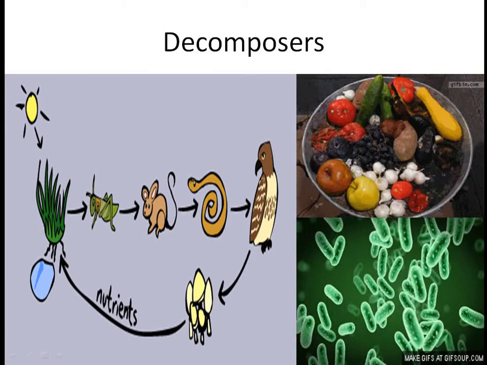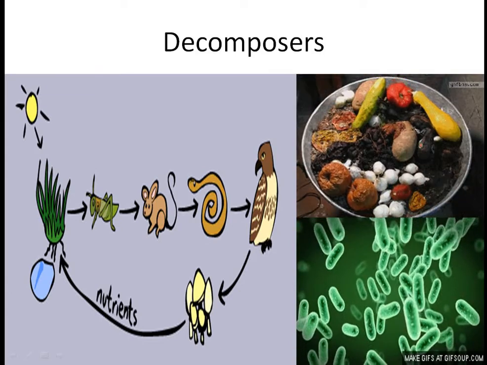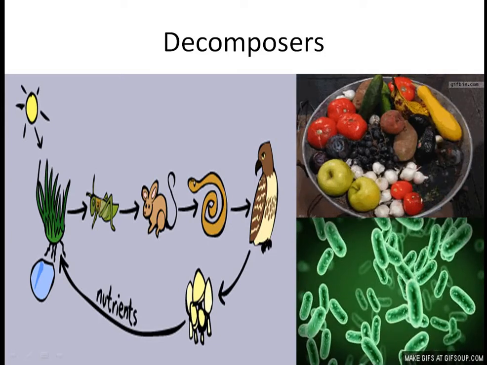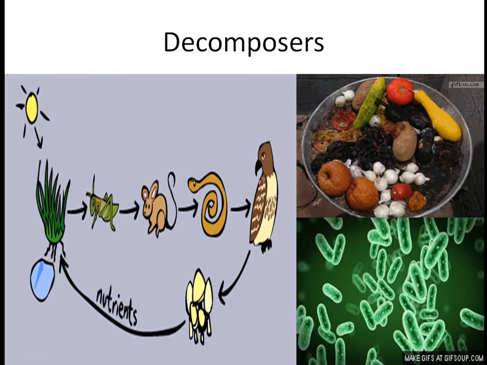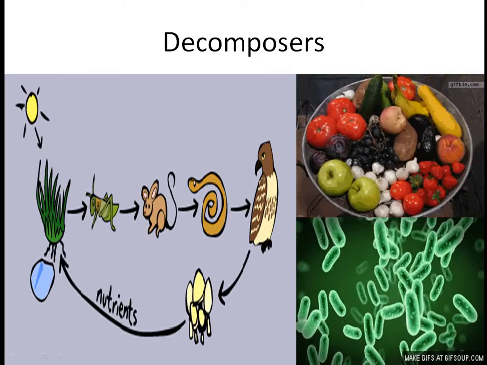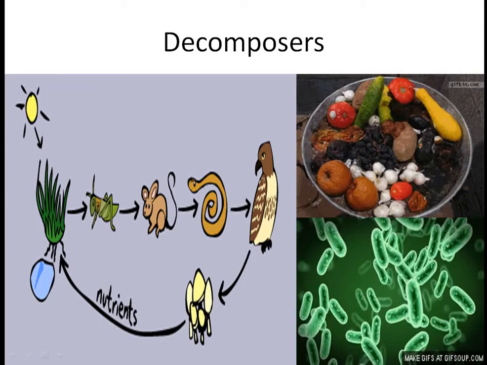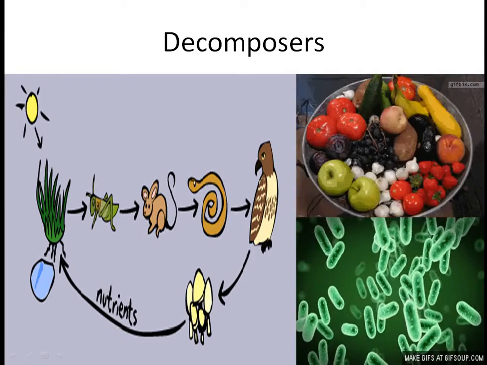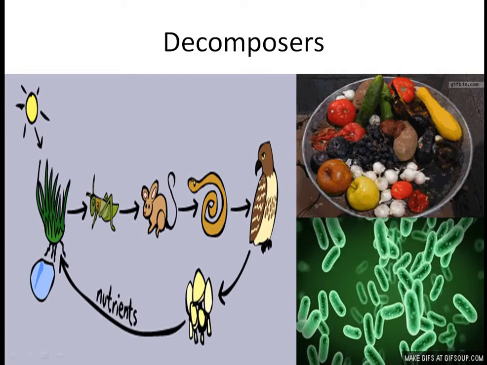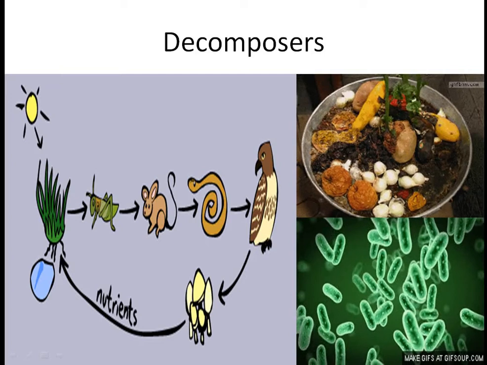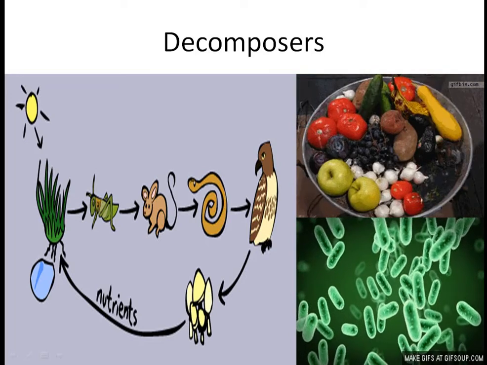Now this dead decaying matter contains protein, fats, and carbohydrates, but these complex organic molecules cannot be consumed directly by the producers again, so they should be broken down into simpler compounds: carbohydrates to glucose, proteins to amino acids, nitrate and nitrite ions, and fats to fatty acids and glycerol.